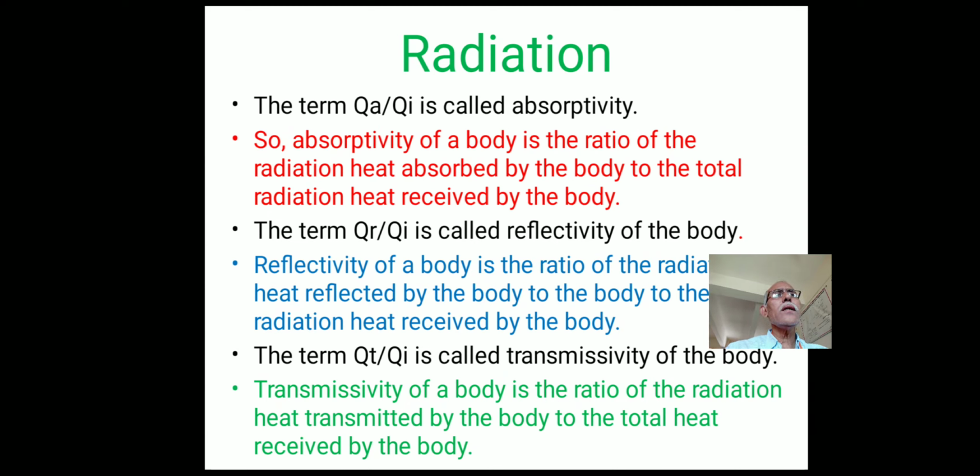It is the ratio of the radiant energy reflected by the body to the total radiant energy incident on the body. Similarly, the term Qt by Qi is called the transmissivity of the body, and it is the ratio of radiation energy transmitted by the body to the total heat energy received by the body.